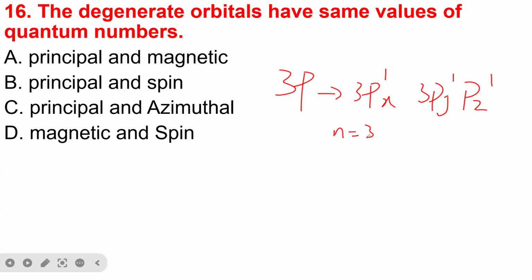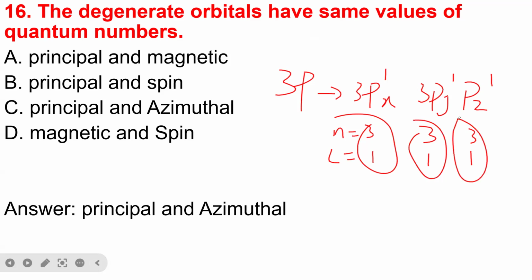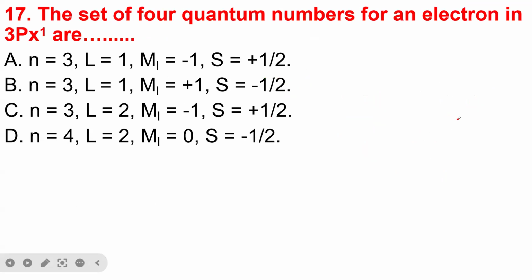Then for py, the principal quantum number is 3. pz is also 3. But what about l? When l is equal to 1, it means that the orbital is p. So this one is also 1, this one is also 1. You can see that px, py, and pz have the same principal and azimuthal quantum number. So the answer is principal and azimuthal quantum number.